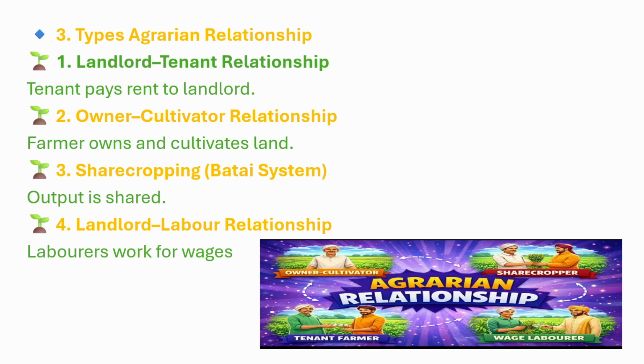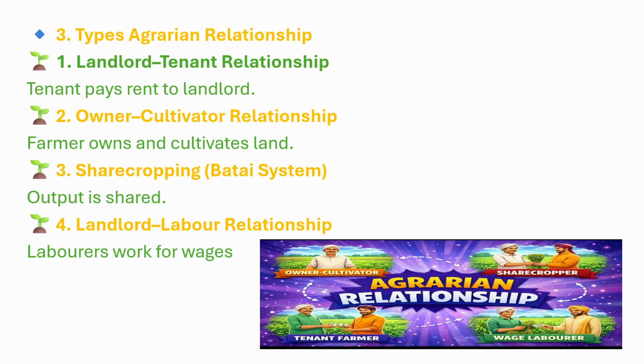For example, a small farmer in a village has 2 acres of land. He and his family grow crops on that land. They use their own labor. After harvest, they keep or sell the entire produce. This is called owner-cultivator relationship. Third is sharecropping.